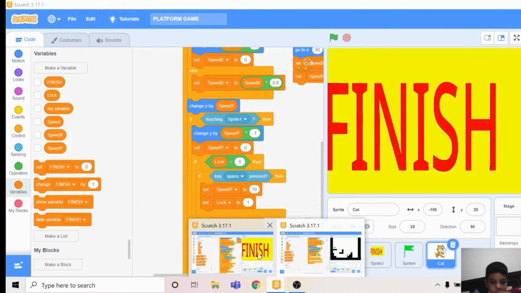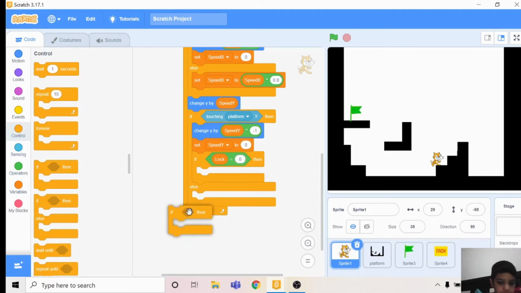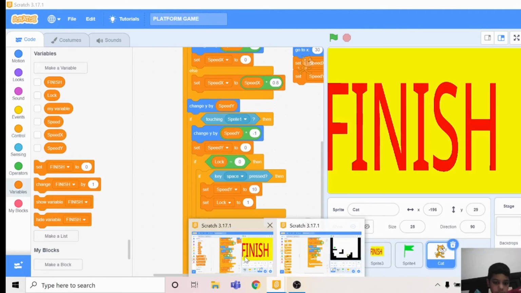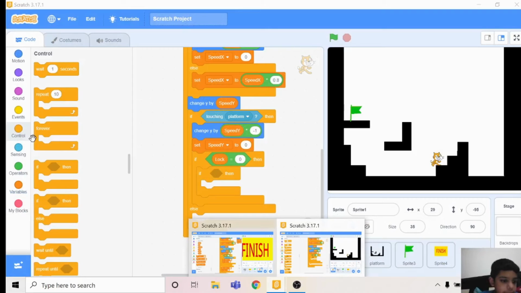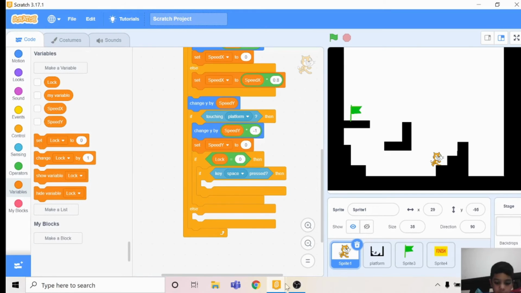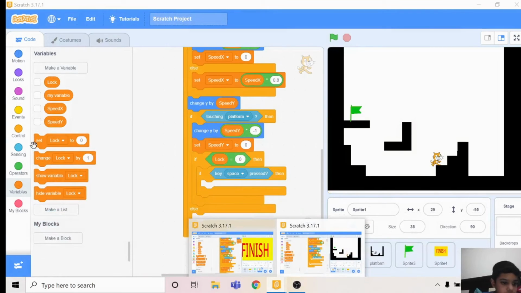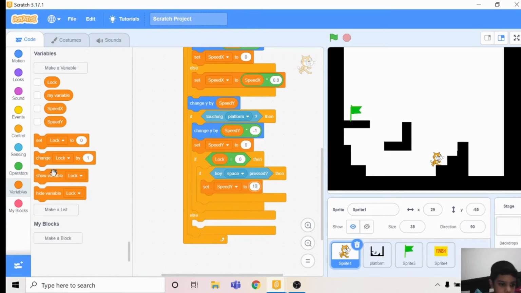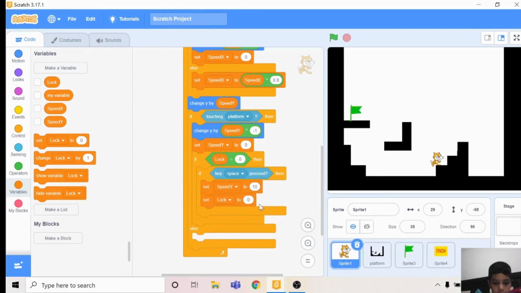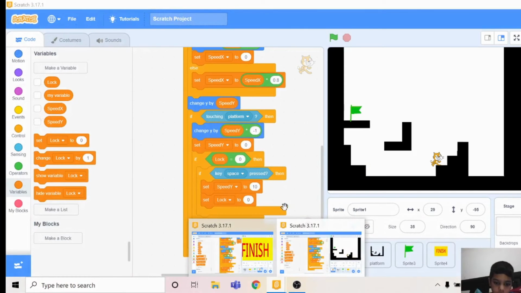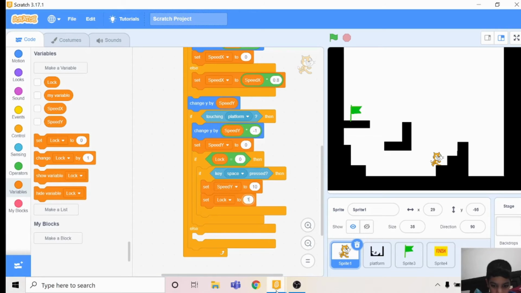you have to take in another if. If key, go to sensing, key space pressed, then you should do a set speed y to 10 and a set lock to 1. Set lock to 1.